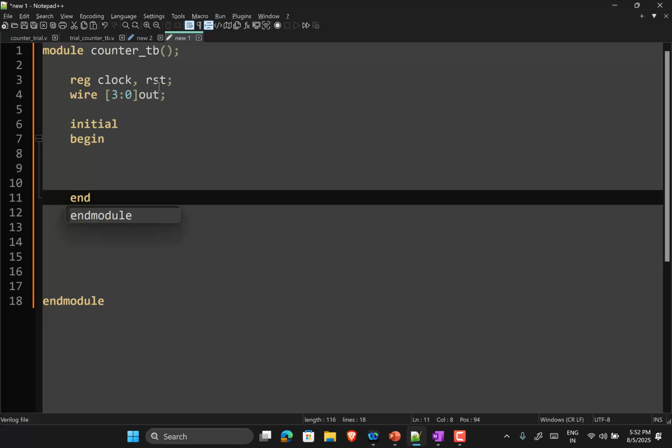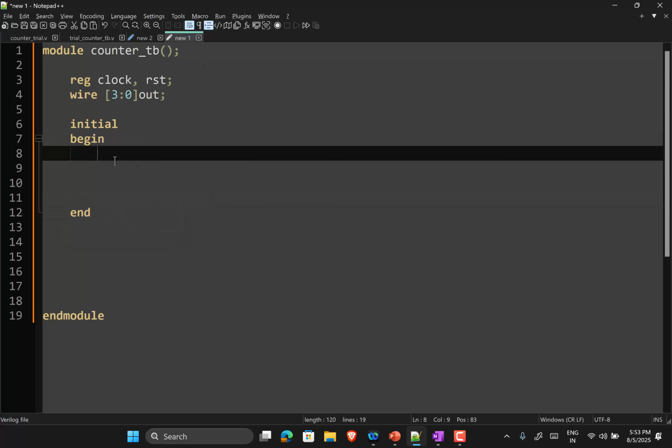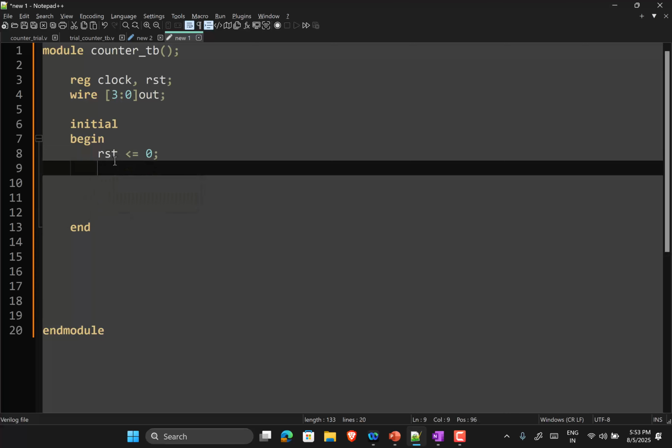It starts the execution at the beginning of the simulation, finishes all the statements inside it, and it is done. That's it. Your always block is executed every time something in the sensitivity list changes. The initial block gets executed only once. So let's say in the beginning, I want to reset my counter. So I make reset equal to 0.